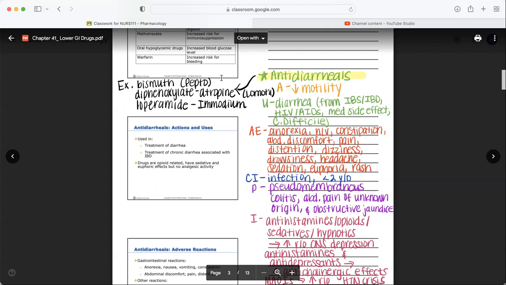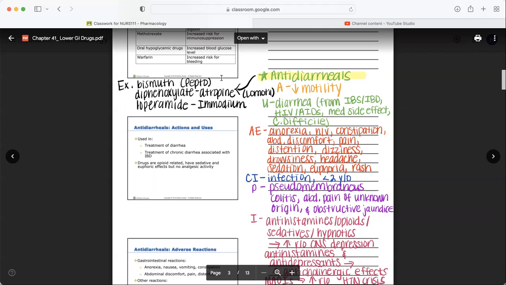So adverse effects include anorexia, nausea, vomiting, constipation, abdominal discomfort, pain, distension, dizziness, drowsiness, headache, sedation, euphoria, fun fact, and rash. Don't want to use this in someone with a viral infection. So if they have a GI virus, we kind of want it to run its course. So we let that diarrhea happen, right? We want to get all that out. But with C. diff, we definitely want to stop the diarrhea.